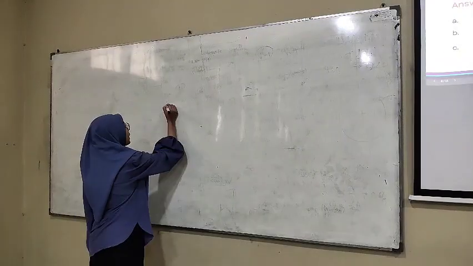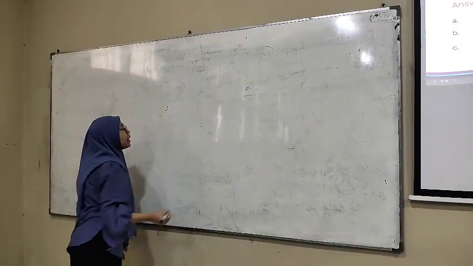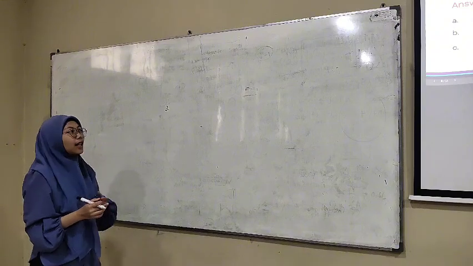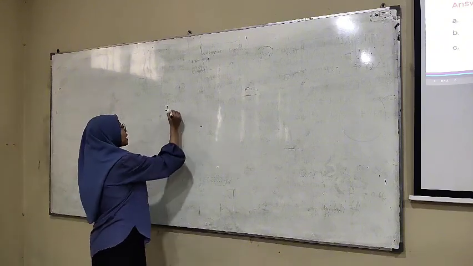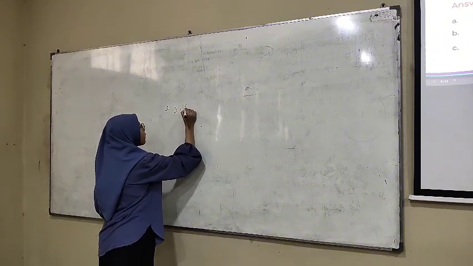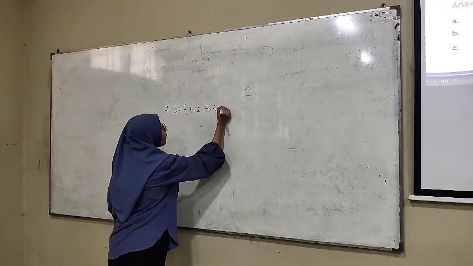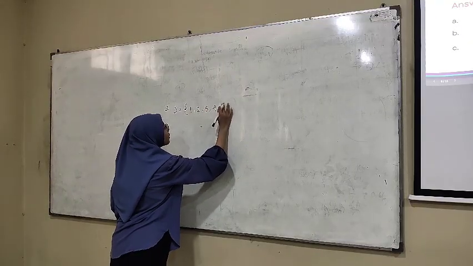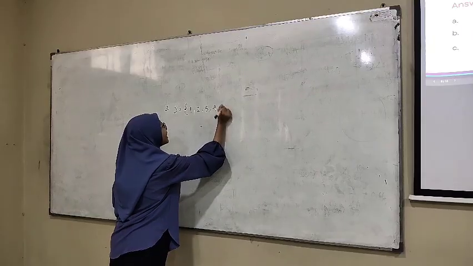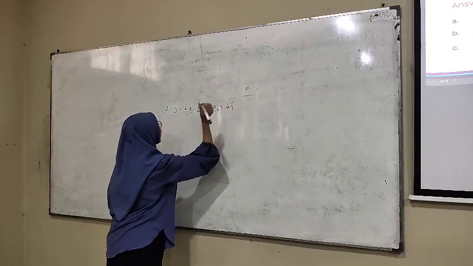Now we can answer A. We know that the sample space is 1, 2, 3, 4, 5, and 6.